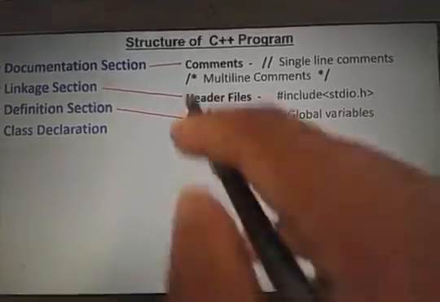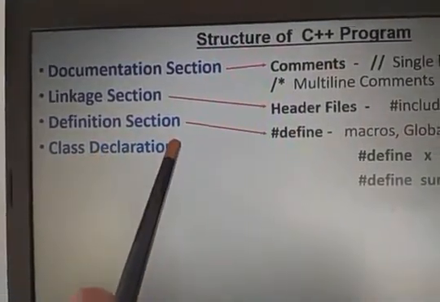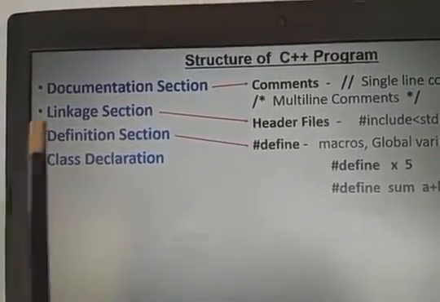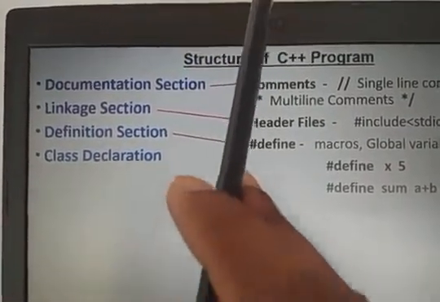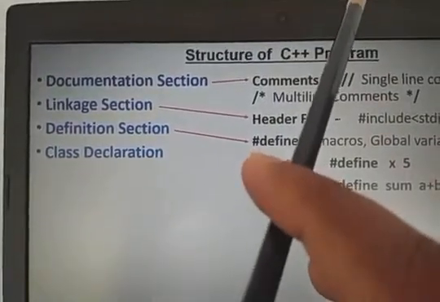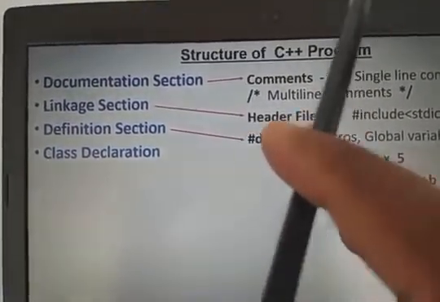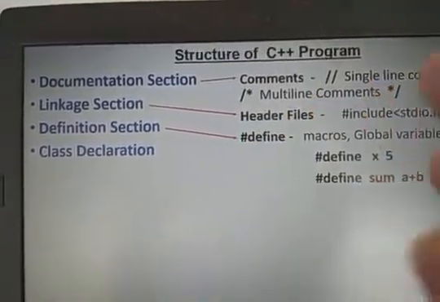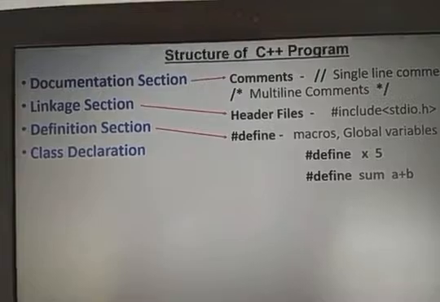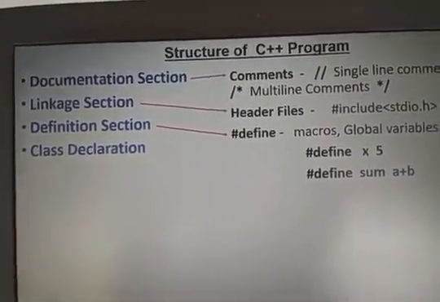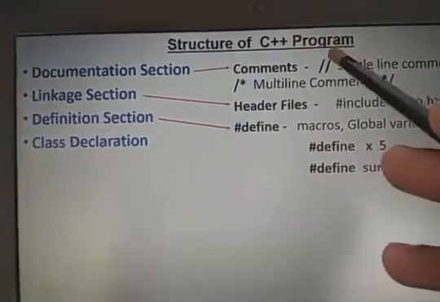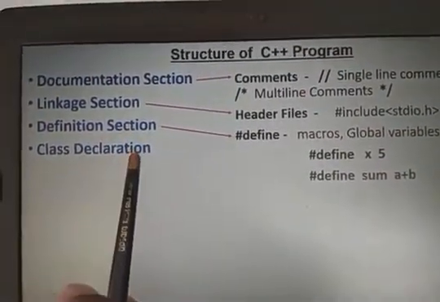Class declaration. Here we find a new declaration called the class declaration section. Just now, in the last class, we explained that in C language there is a lack of security. The variables declared in the structure are not secure. They can be accessed anywhere in the program, as we discussed in the last class. But in C++, we are providing some security to the variables we define, and it is done with the help of the class declaration section.